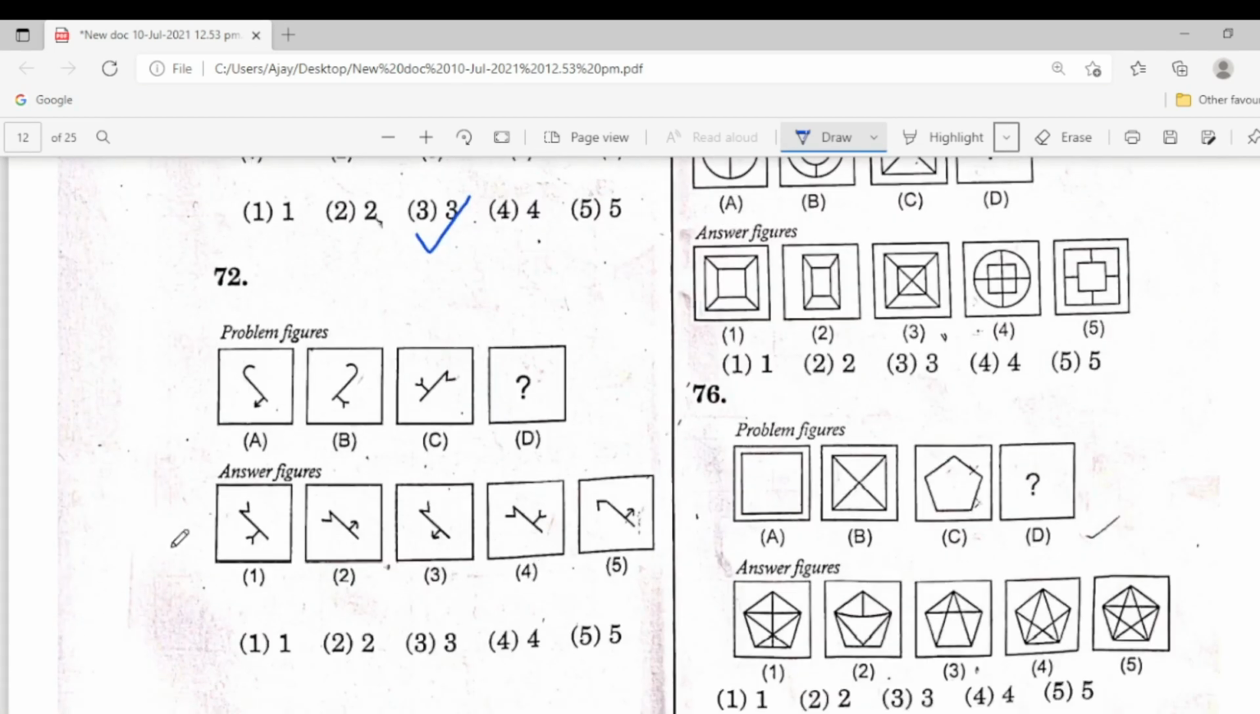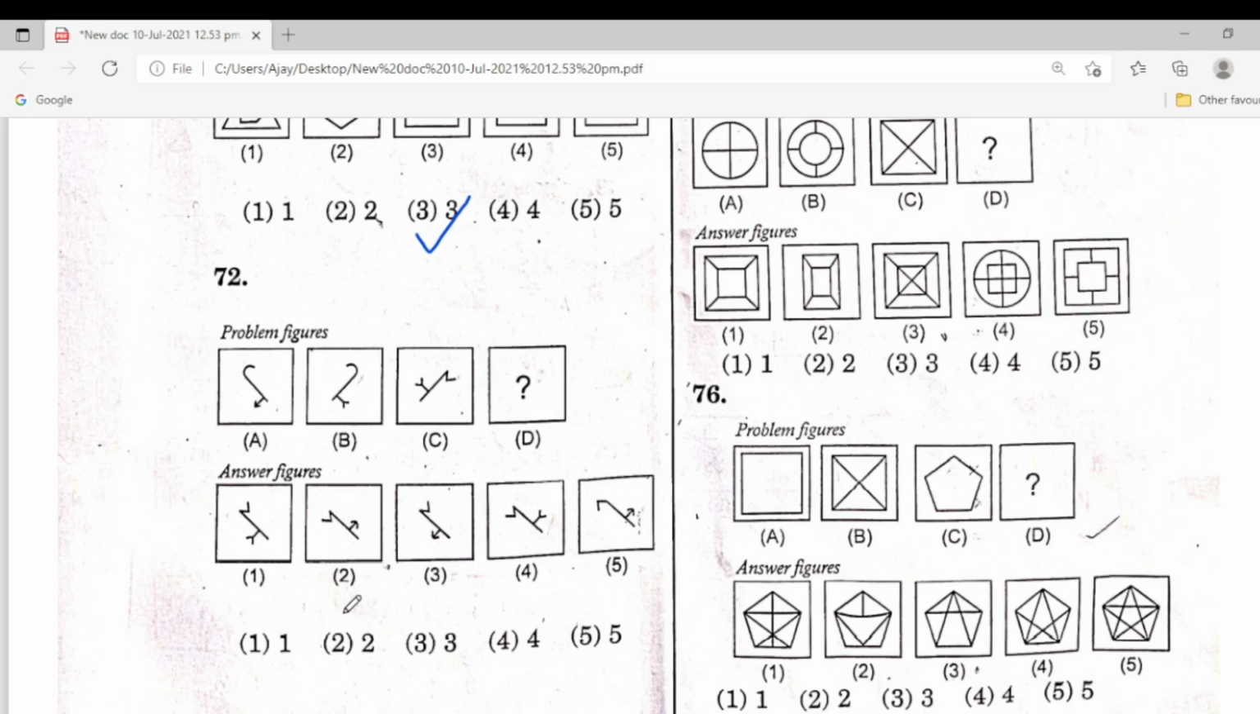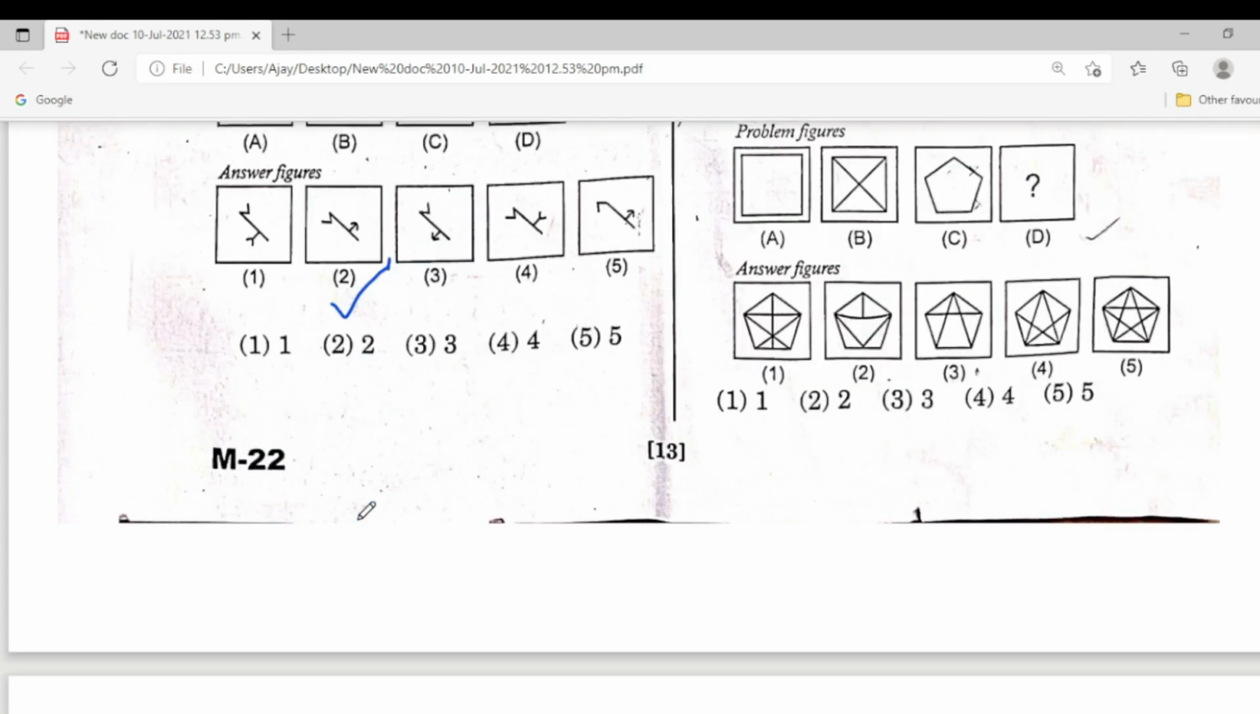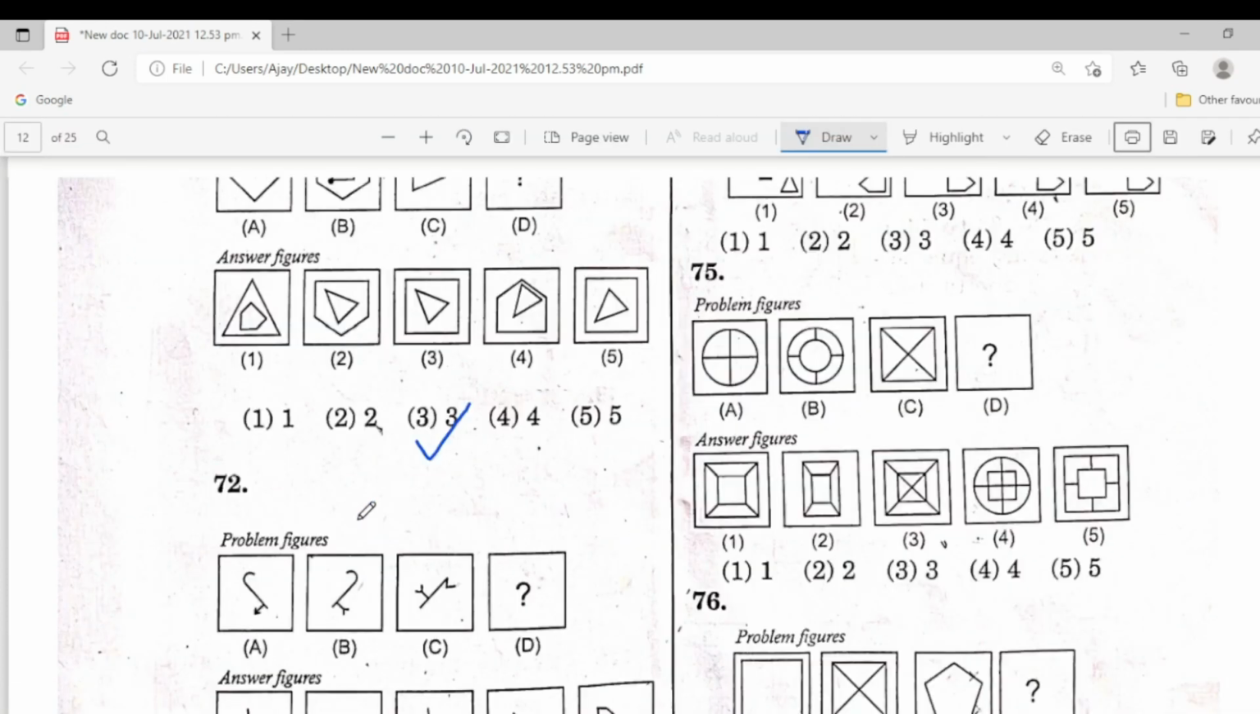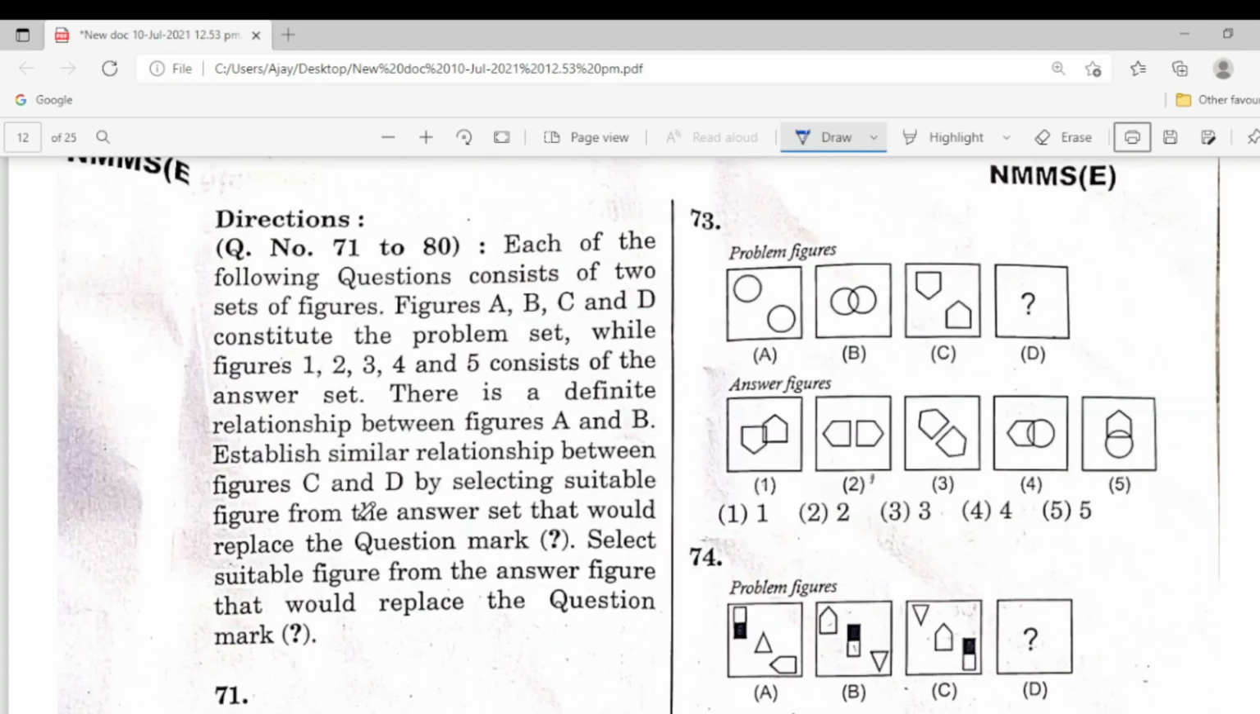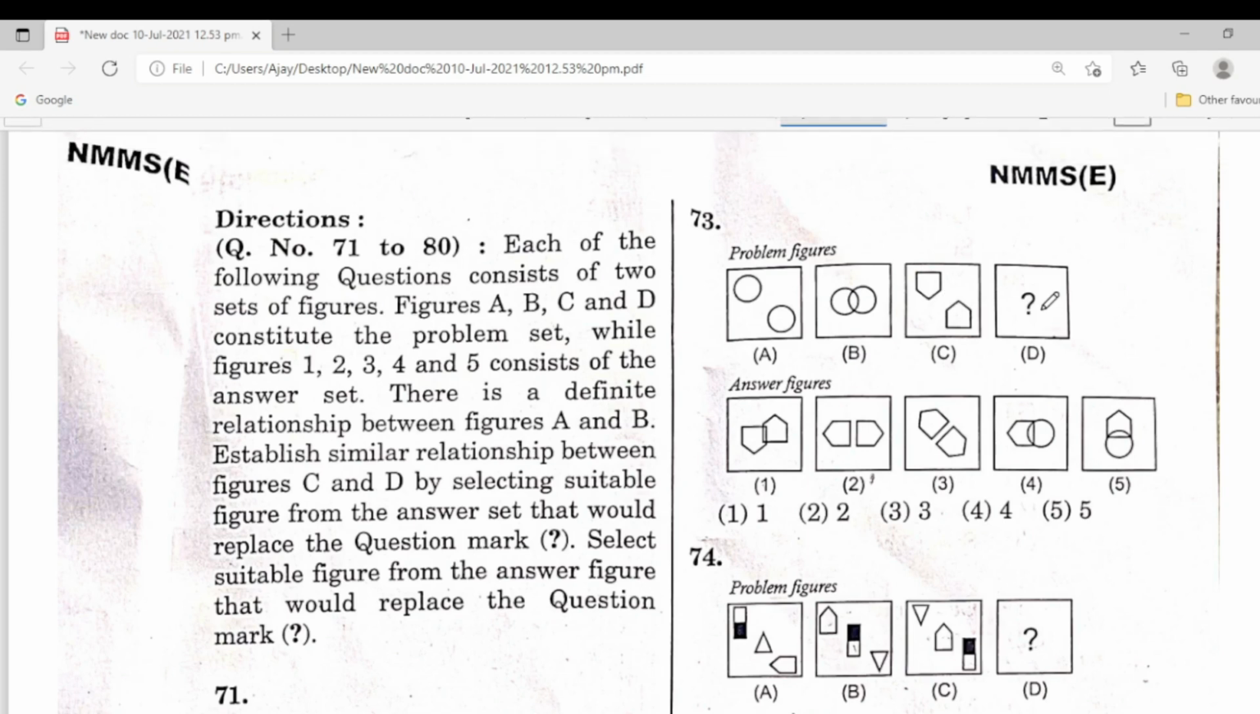72 problem figure. This one changes, and the next is this one. 72, this is the second. It changes just like this one. Next one, 73 problem figure. You see, it changes just like this in the answer figure. So the first one is the correct answer.